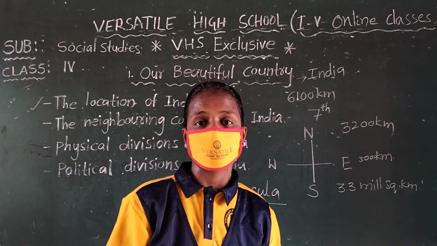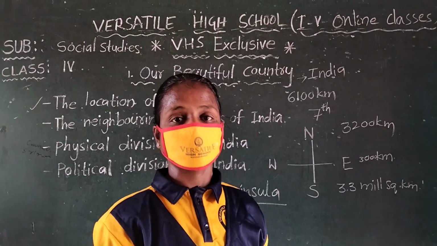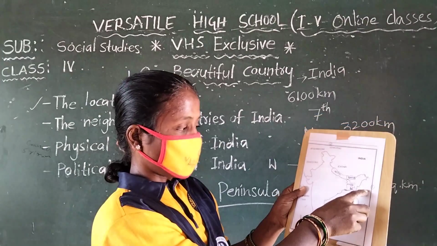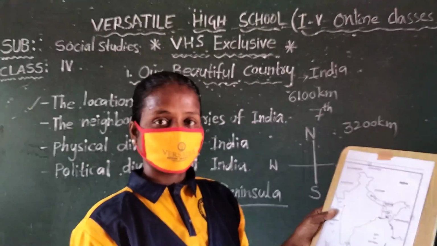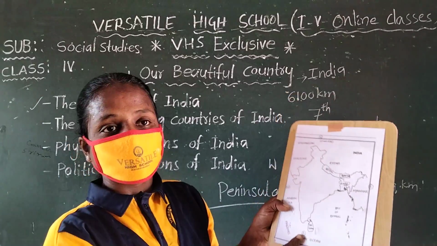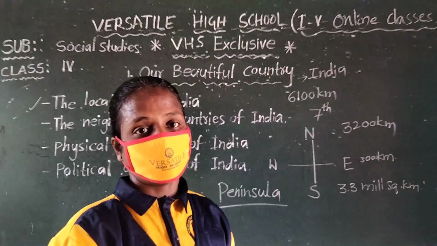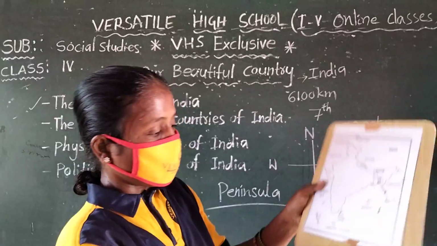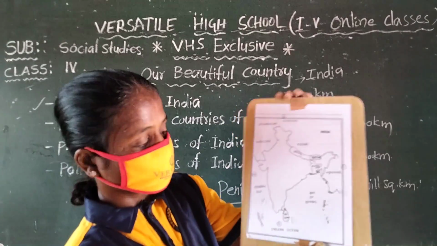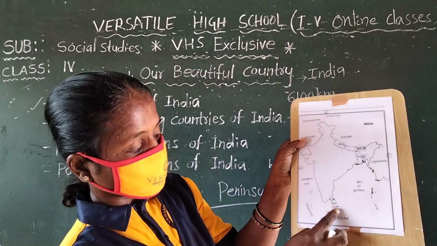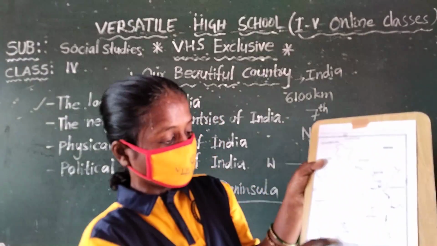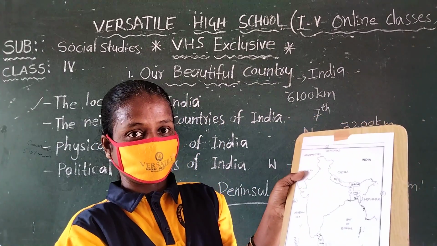On the east side are Bangladesh and Myanmar, and the south side is the Indian Ocean. Observe this picture on the map. Sri Lanka and Maldives are the islands to the south.